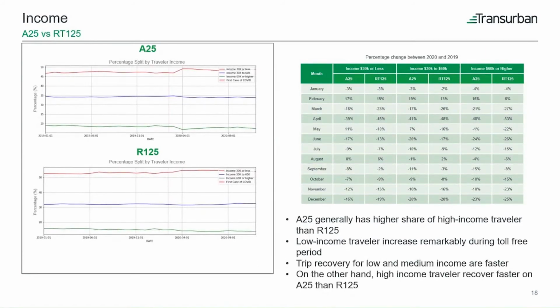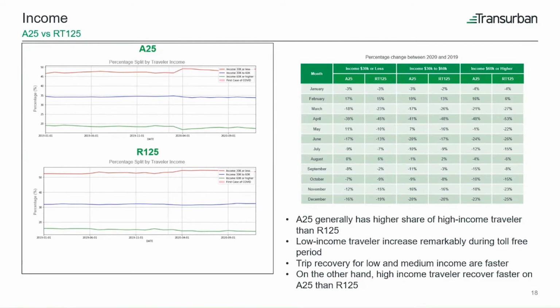This can be somehow correlated to the education level as shown in the previous slides. StreetLight has more than 3 income groups or range, but we consolidated to 3 to make the comparison easier. The green line here representing income above 60,000, or we can group them as a high income traveler. As you can see here, the A25 generally has higher share of high income traveler than the Route 125 bridge, approximately 19% on the A25 bridge and 15% on a non-toll bridge.